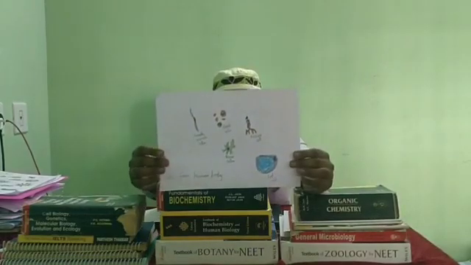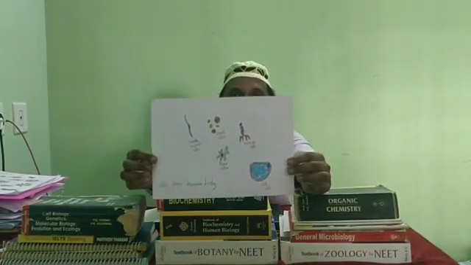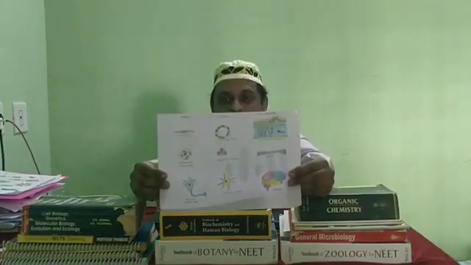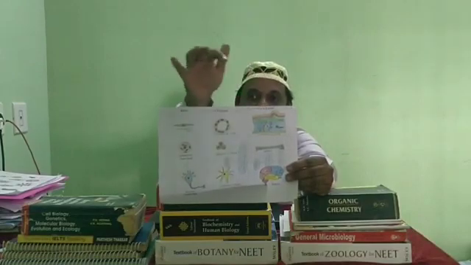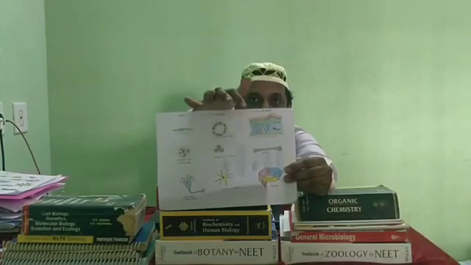Then if we see body cells, these are our own body cells like bone cells, blood cells, fat cells, nerve cells. These are a few examples. The major thing I want to show you is that a cell is converted to tissue, and tissue to organs of the body. Epithelial cell, epithelial tissue, epithelium. Epithelium is the layer in the skin which prevents all kinds of microorganisms and unwanted substances from entering the body.